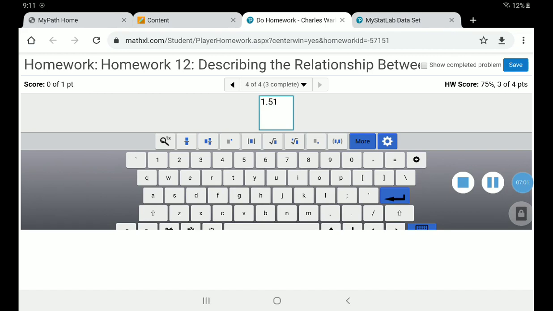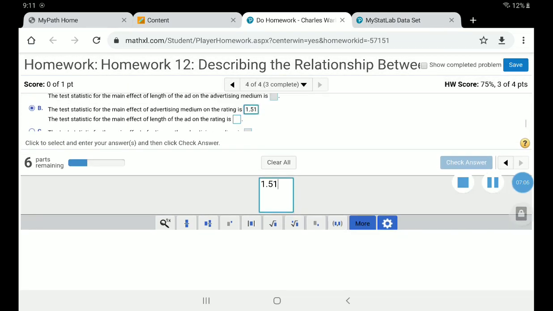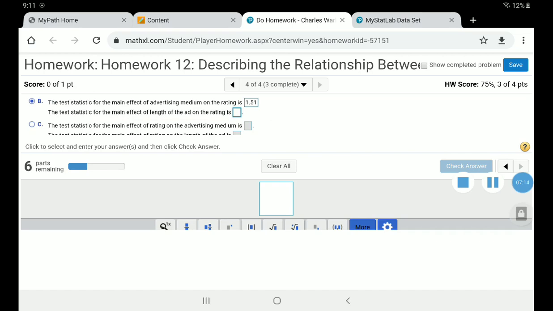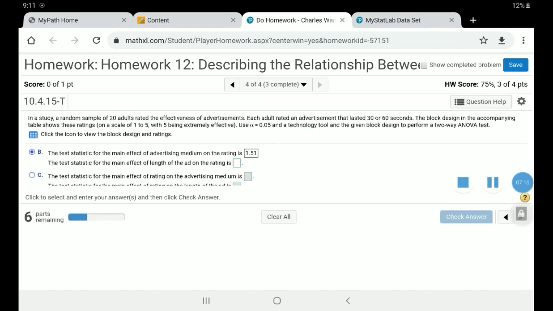1.51. Okay, that's good there. And the main effect on the length, I already wrote that down, that was 0.03.